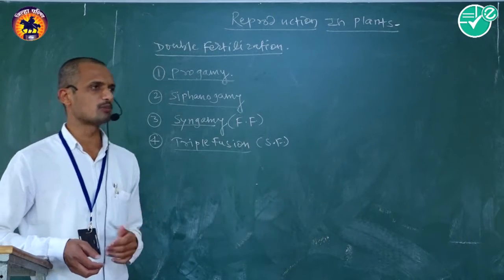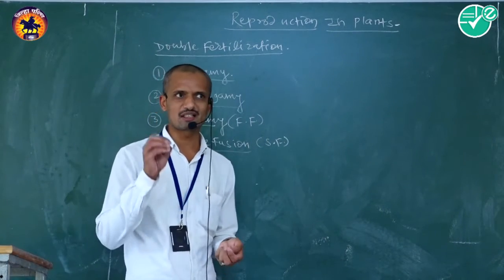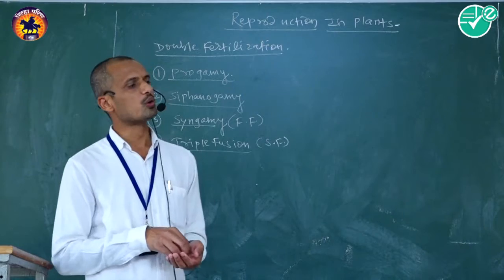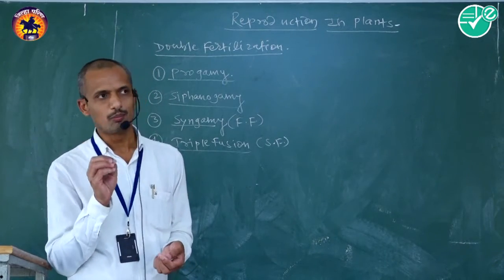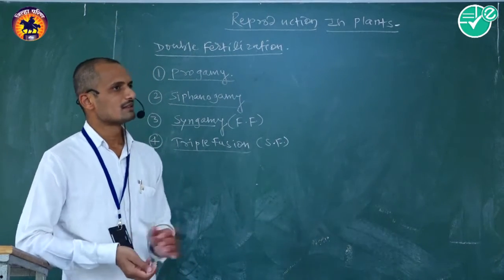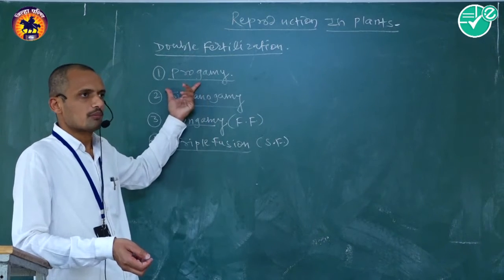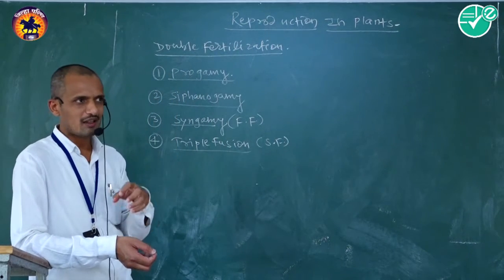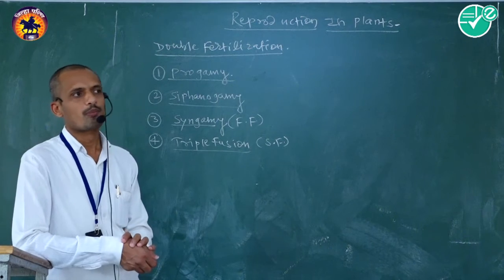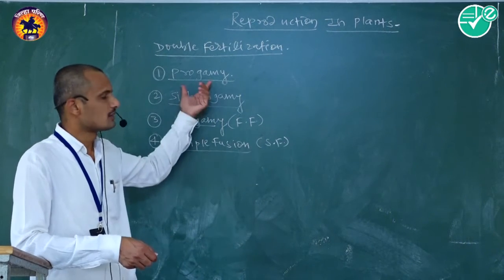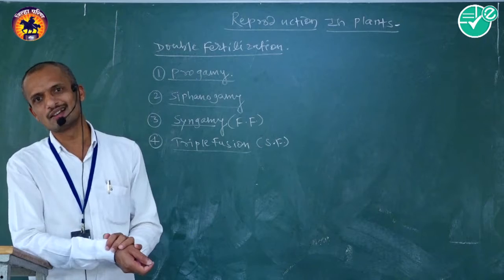After the pollen tube enters the ovule via the micropyle, it will absorb the synergid-containing material.